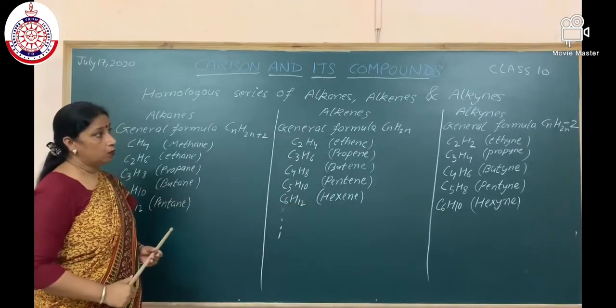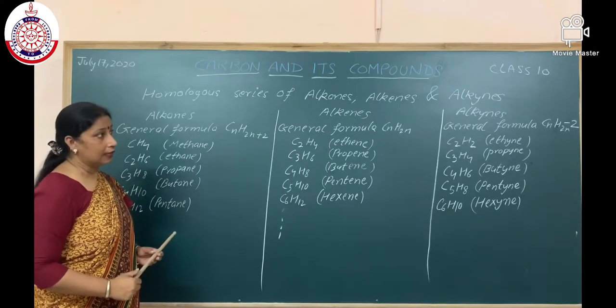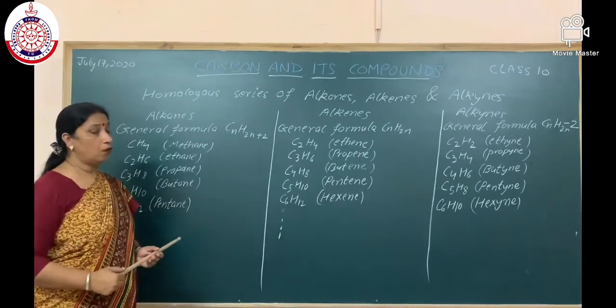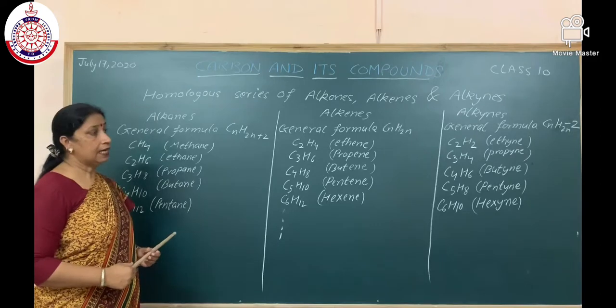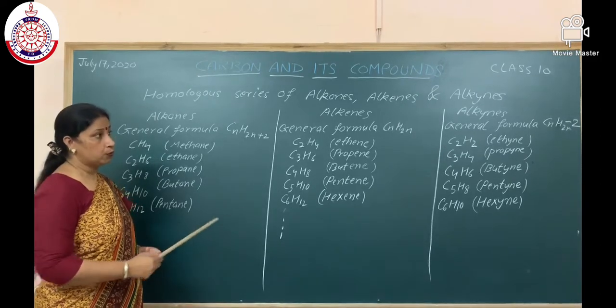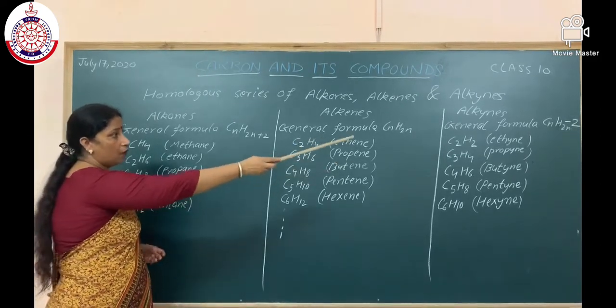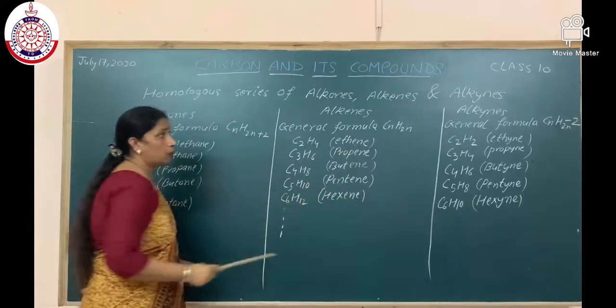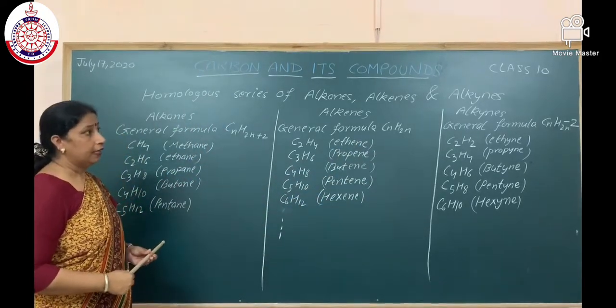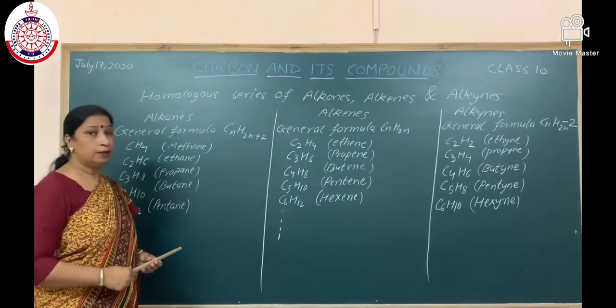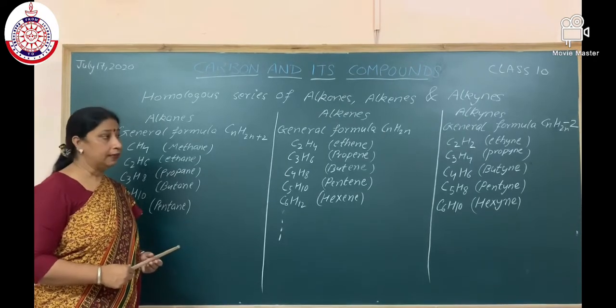Now alkynes. Homologous series of alkynes. General formula of alkynes is CnH2n-2. And these are the 5 members of the homologous series of alkyne: ethyne, propyne, butyne, pentyne and hexyne.